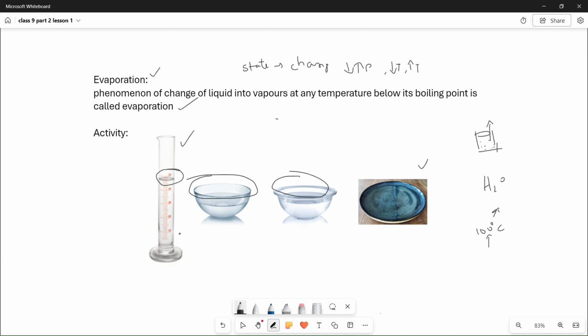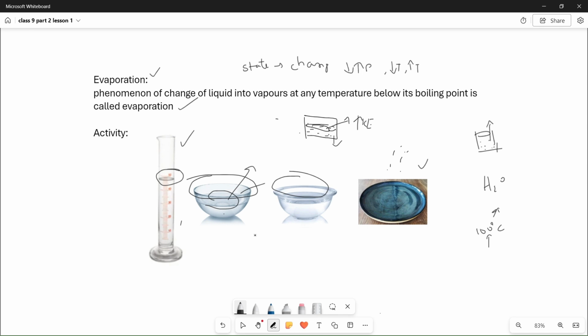You can observe water in this measuring jar evaporates much more slowly than water in this plate. Why? Because you have a large surface area. Even in a lake, or in any bowl or a swimming pool, the surface particles have higher kinetic energy than the particles in the lower part of the body. So if you have a large surface area, a large number of particles will evaporate very fast. The upper part particles evaporate faster than the lower part particles. Why? Because the surface particles have more kinetic energy.